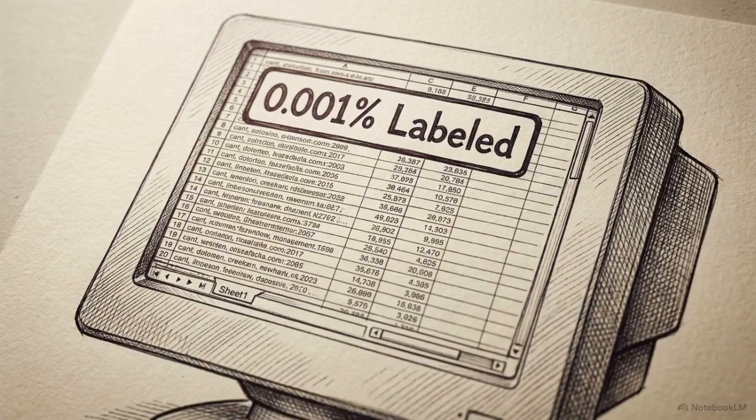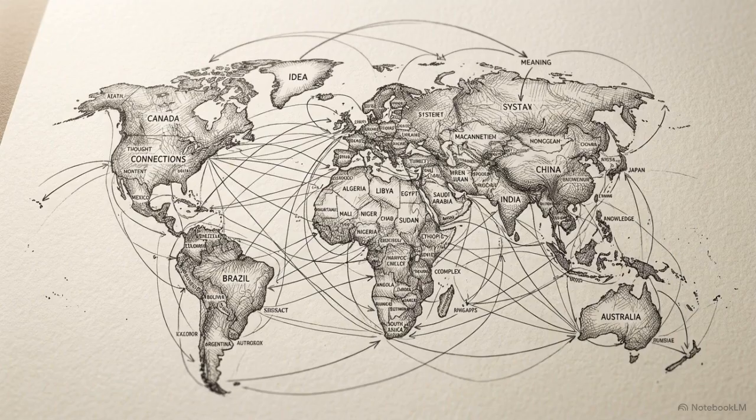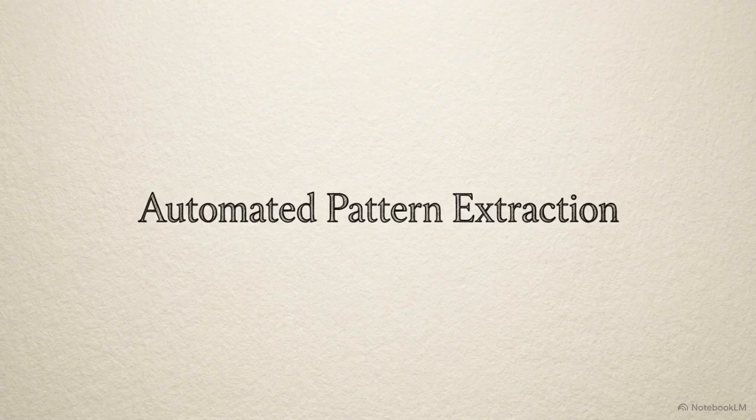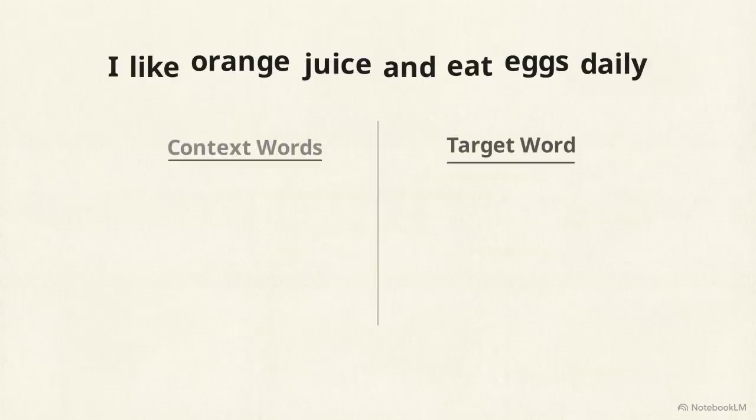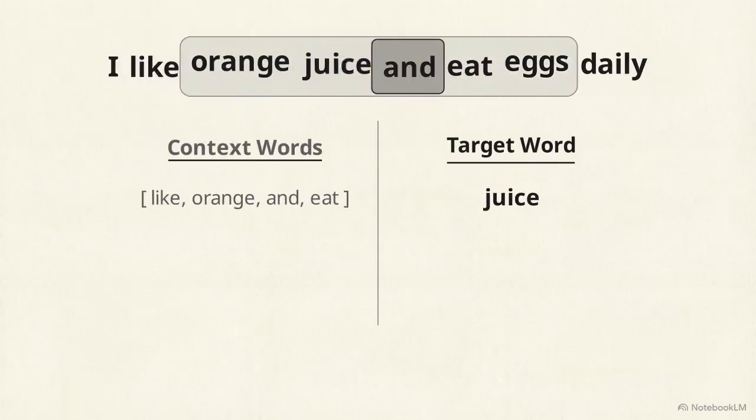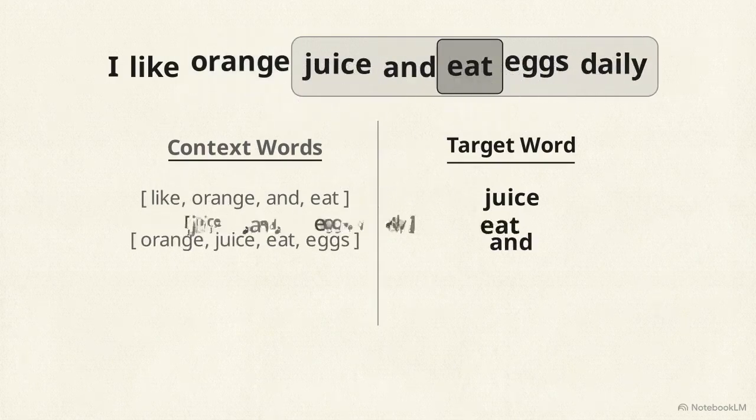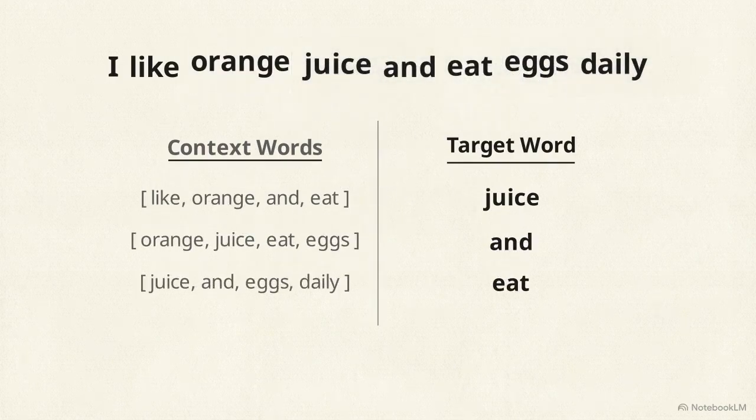To teach a machine these relationships, engineers faced an immediate bottleneck. There are not enough human-labeled definitions in existence to train a model on the infinite combinations of human language. The solution is a technique called self-supervised learning. Self-supervised learning is a process where a model generates its own labeled training data directly from raw, unstructured input text.